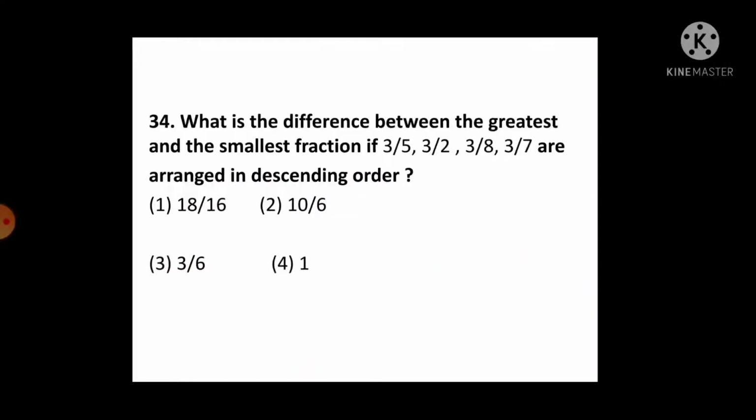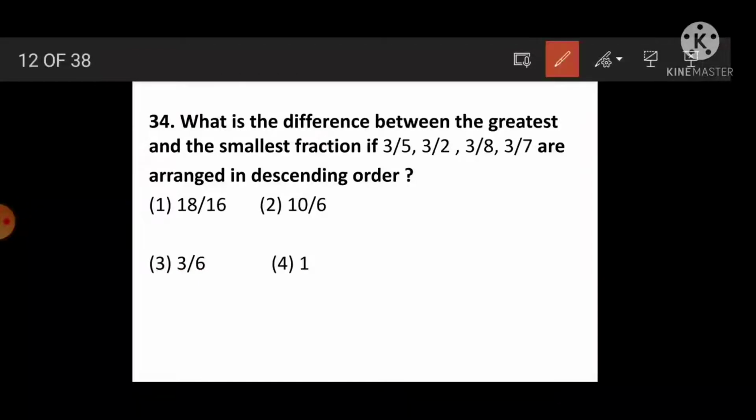Next, question number 34. What is the difference between the greatest and the smallest fraction if 3 upon 5, 3 upon 2, 3 upon 8, 3 upon 7 are arranged in descending order? See here, in this question, all the fractions have the same numerator, that is 3.